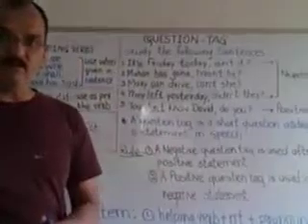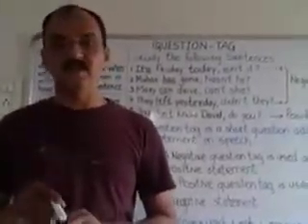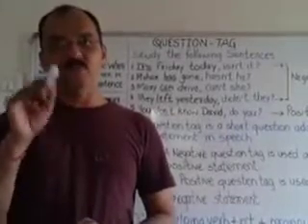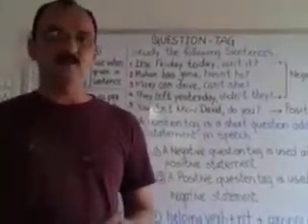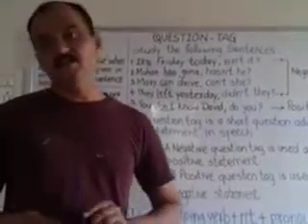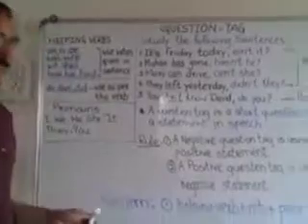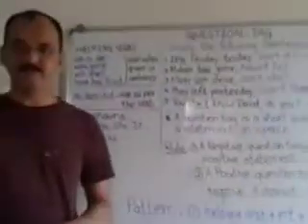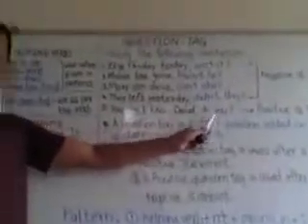And for the negative form we have to use the short form of not. It is n apostrophe t. So this is the negative form of the helping verb. Now, what is the pattern of a question tag? As given in the examples, I have written the pattern.